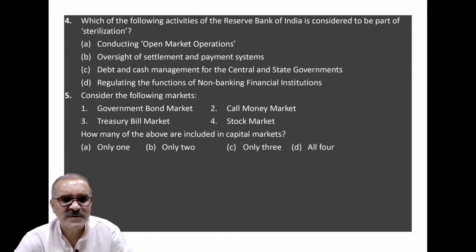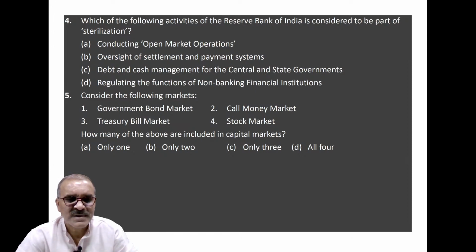Coming to question number 4. This question I had discussed in my YouTube session, the 5-part series on this year's PT on Indian economy.